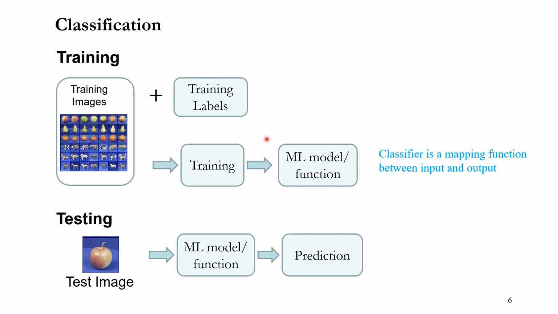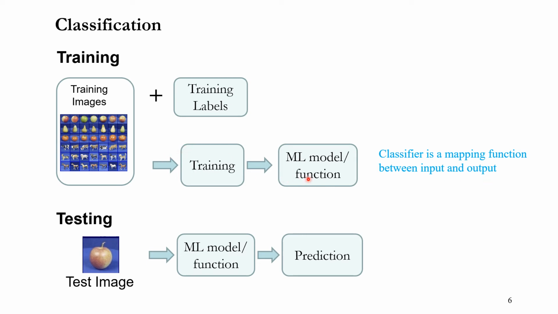It automatically learns how to map from input to output, and this process is called training. So in that sense, this classification function is a mapping function between input and output.